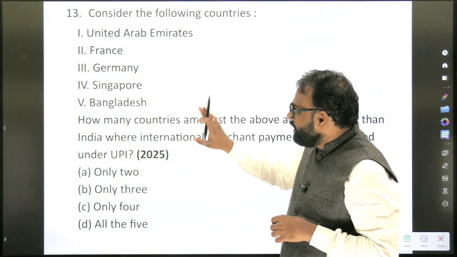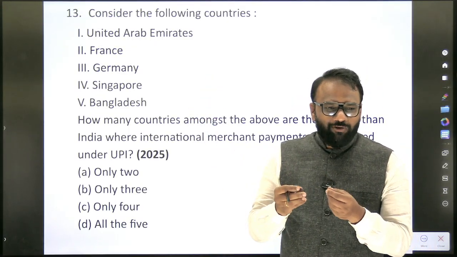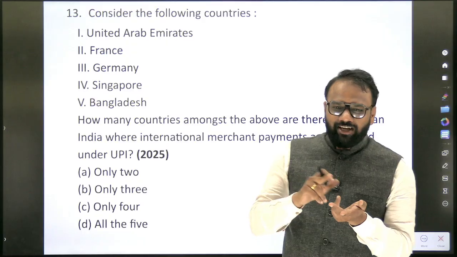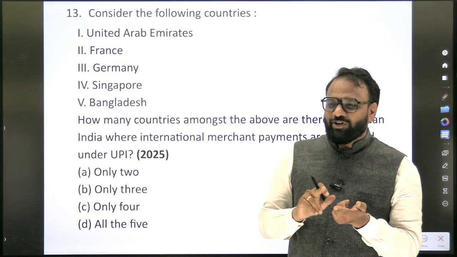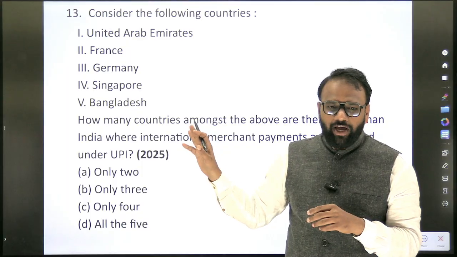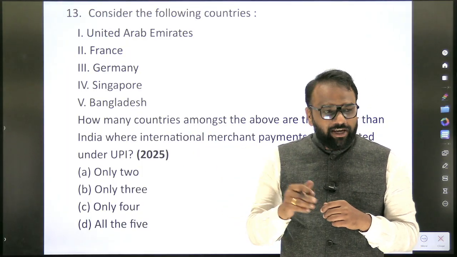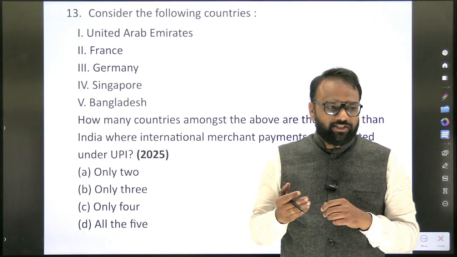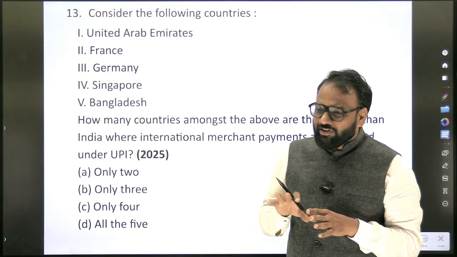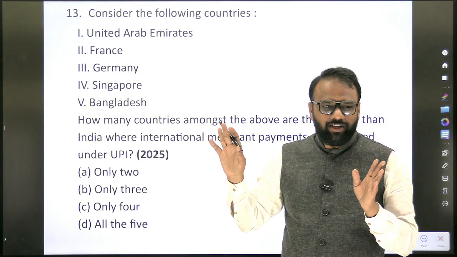Now see here, as a question has appeared, will you prepare like this: which all countries have accepted RTGS, which all countries have accepted NEFT, which all countries have accepted IMPS? No, you are not going to do that exercise, because UPI is an innovation of India, and many countries have started adopting this system. Hence, we'll do this exercise only for UPI. We'll not extend it to other payment systems. Again, that we need to know.